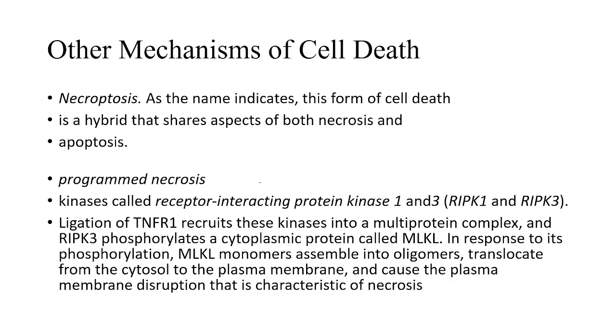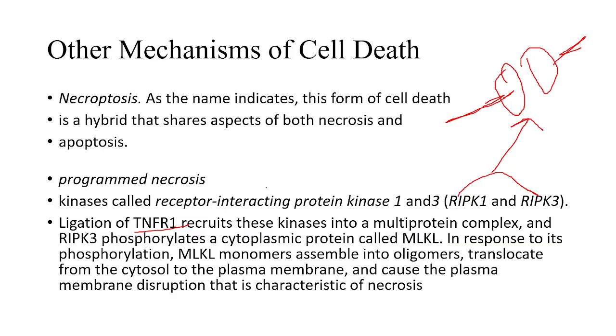So I would like to take a note and mention necroptosis. It is a mixture of necrosis and apoptosis. So it is a programmed cell death. We have kinases like RIPK1 and RIPK3, which will cause this. What happens after this? Once the TNFR1 recruits this kinase, a multiprotein complex of various proteins shall be formed, which will be made of this RIPK.